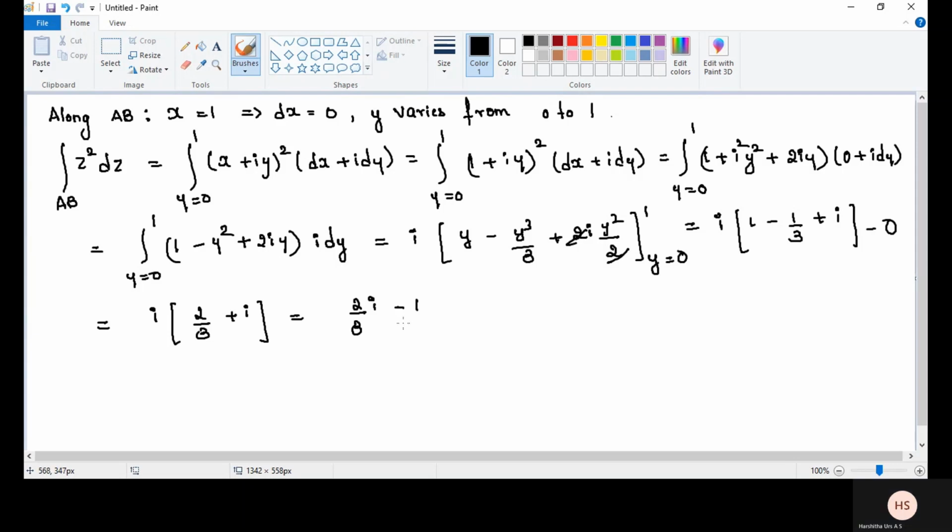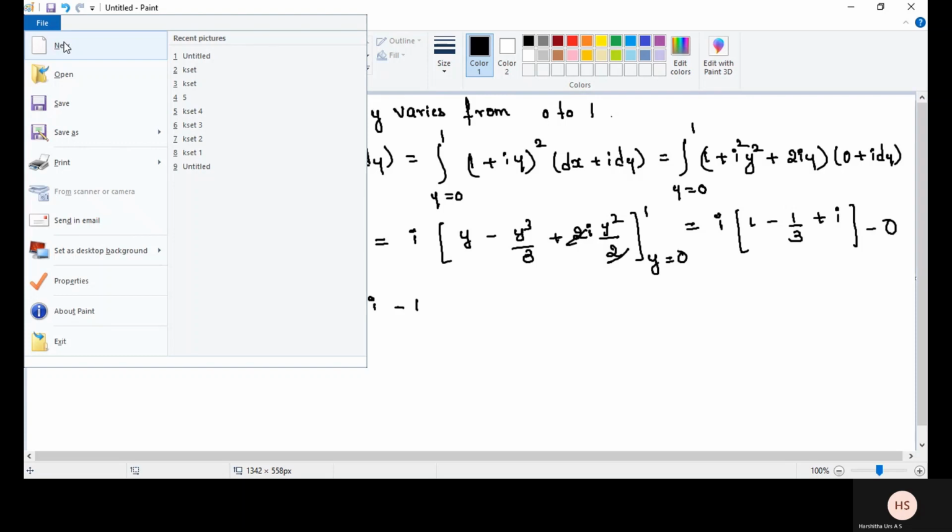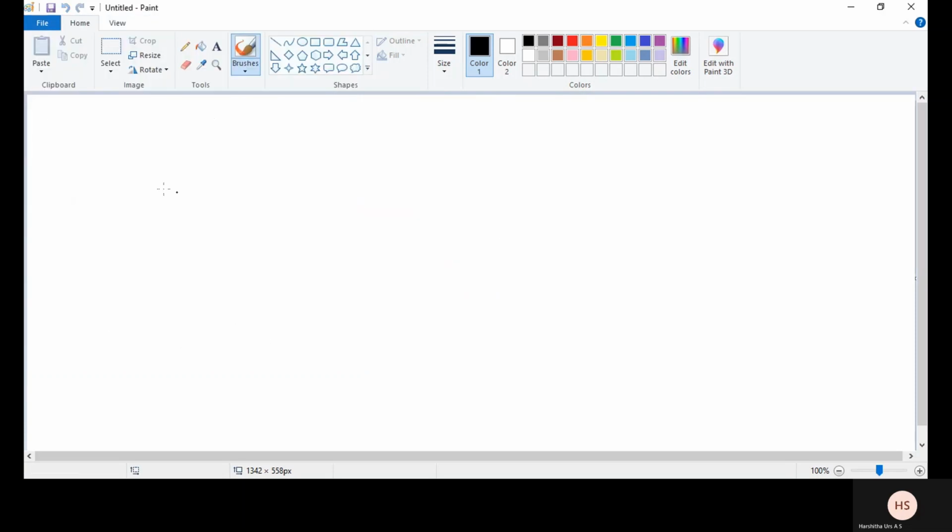Next, the third one, along BC. Here y is equal to 1. Differentiation of y is dy, differentiation of 1 is 0. X varies from 1 to 0.